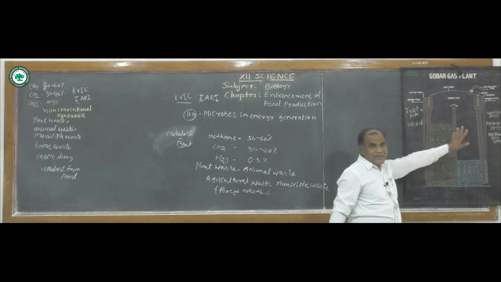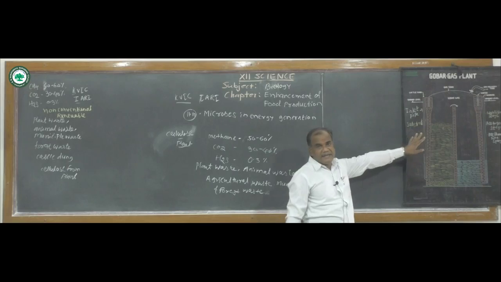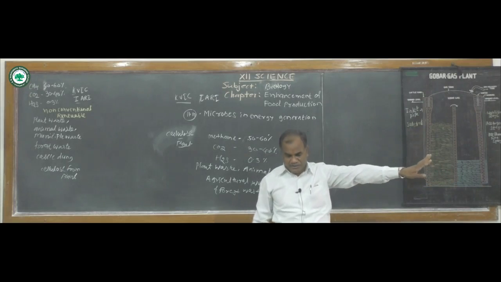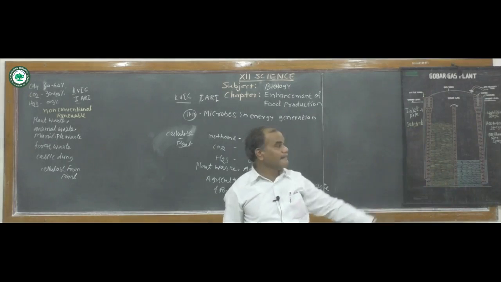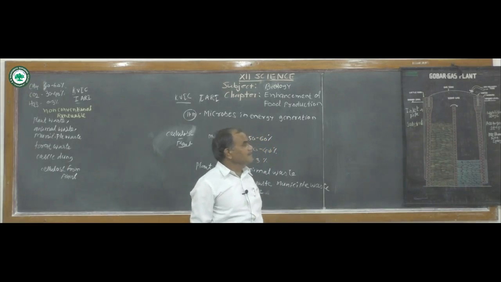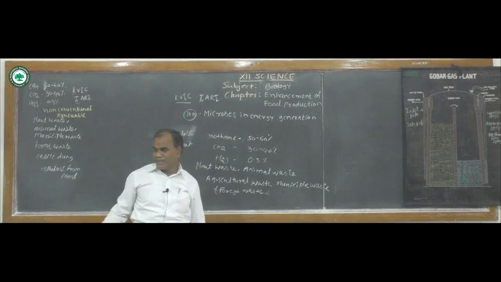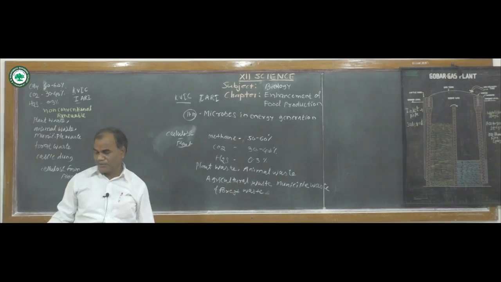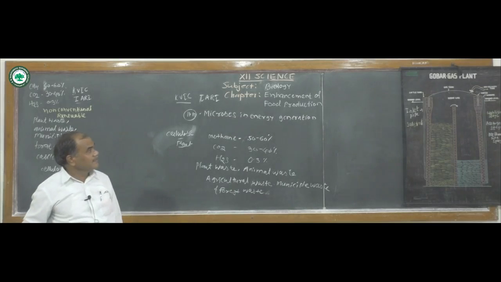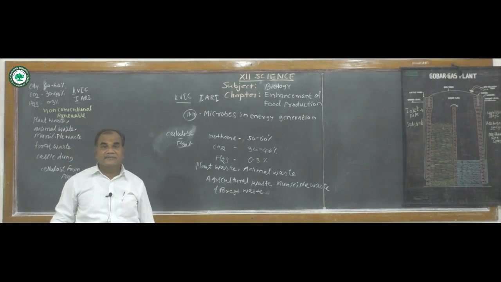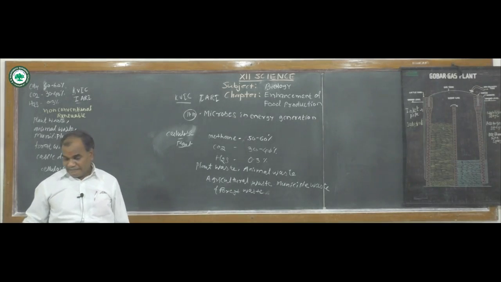Here two types of biogas plant are made. One is made of bricks and cement, and the other is made of a steel tank. So one is made by bricks and cement, and the second is made by steel.